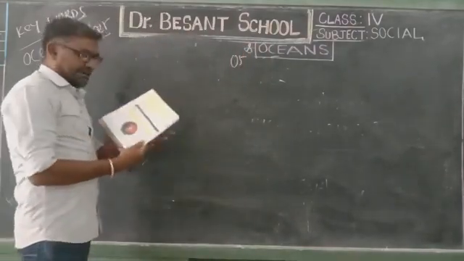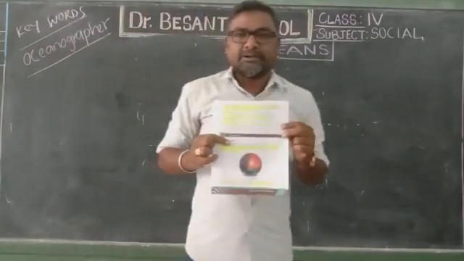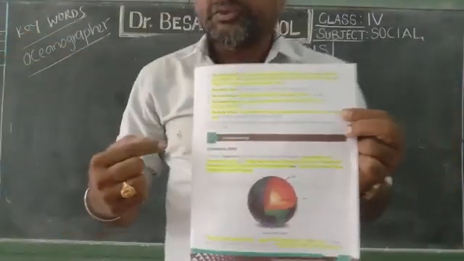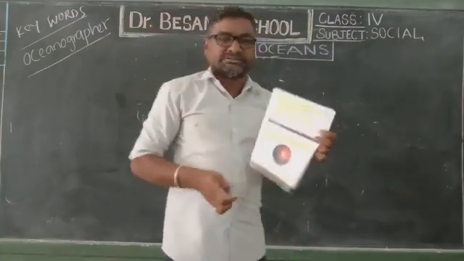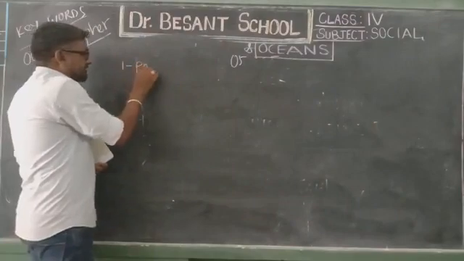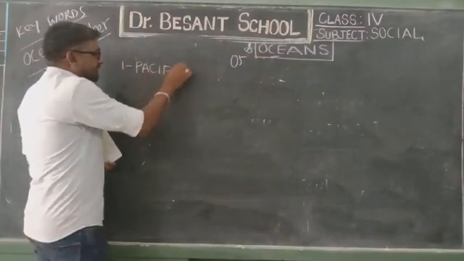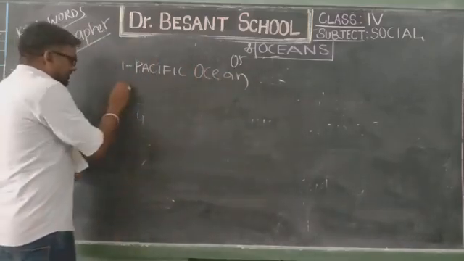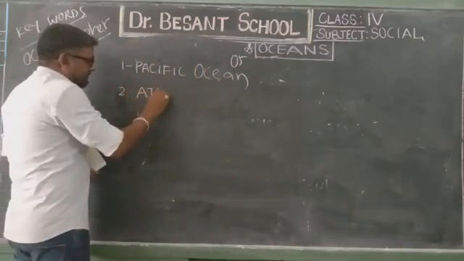You see, again come to page number 9. From the biggest to the smallest, they are given in the textbook: 1, 2, 3, 4, 5. How many oceans are there? There are 5 oceans. Namely, the first one is called the Pacific Ocean. The second one is called the Atlantic Ocean.